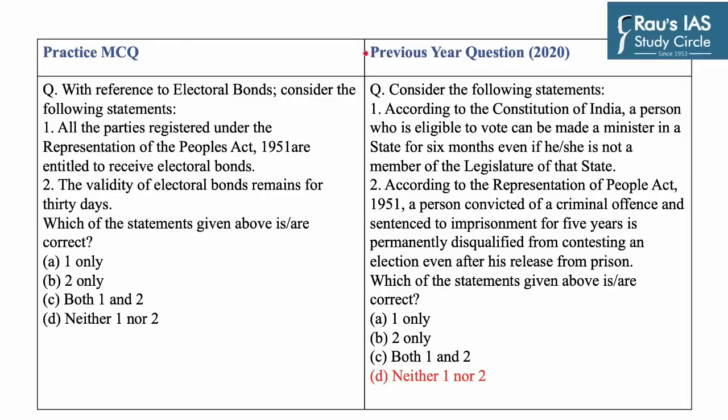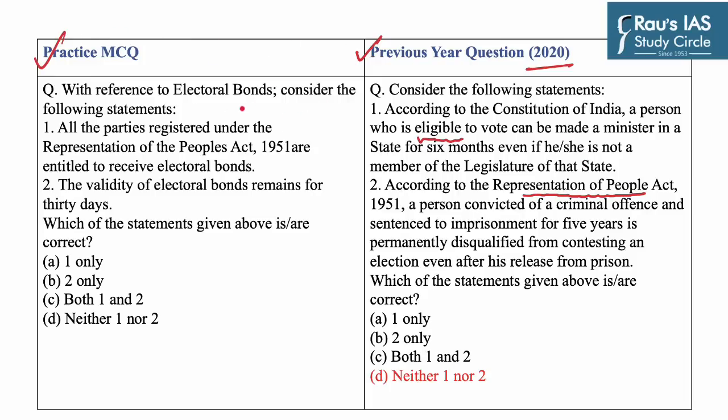Now UPSC has been asking questions based on elections in India and various provisions related to it. As in 2020, it has asked question based on eligibility to become a minister and provision related to Representation of People Act. So let's take up today's practice MCQ.